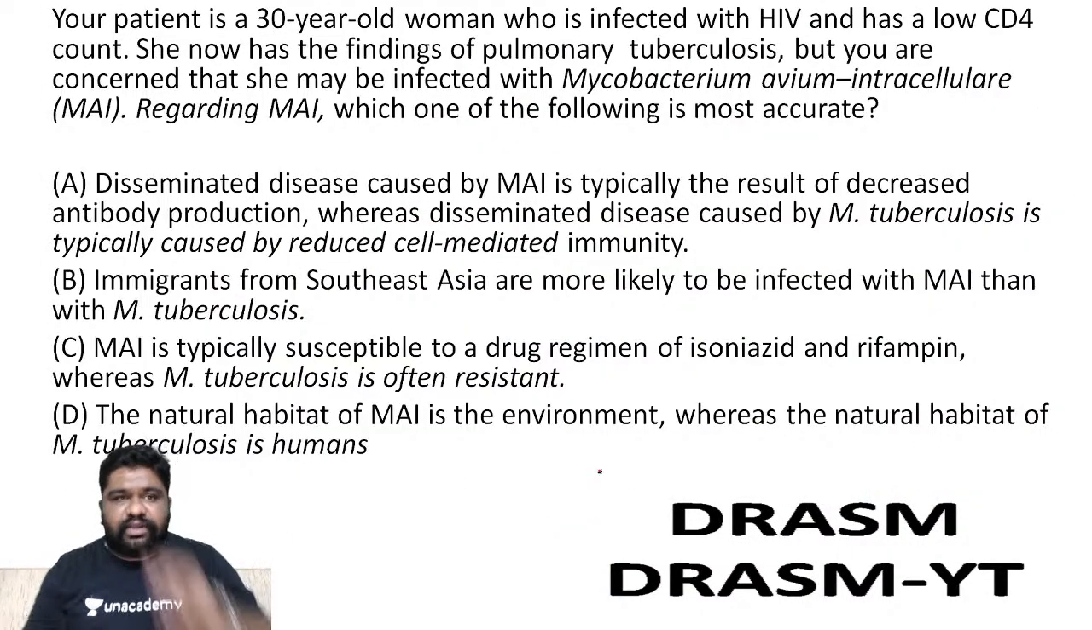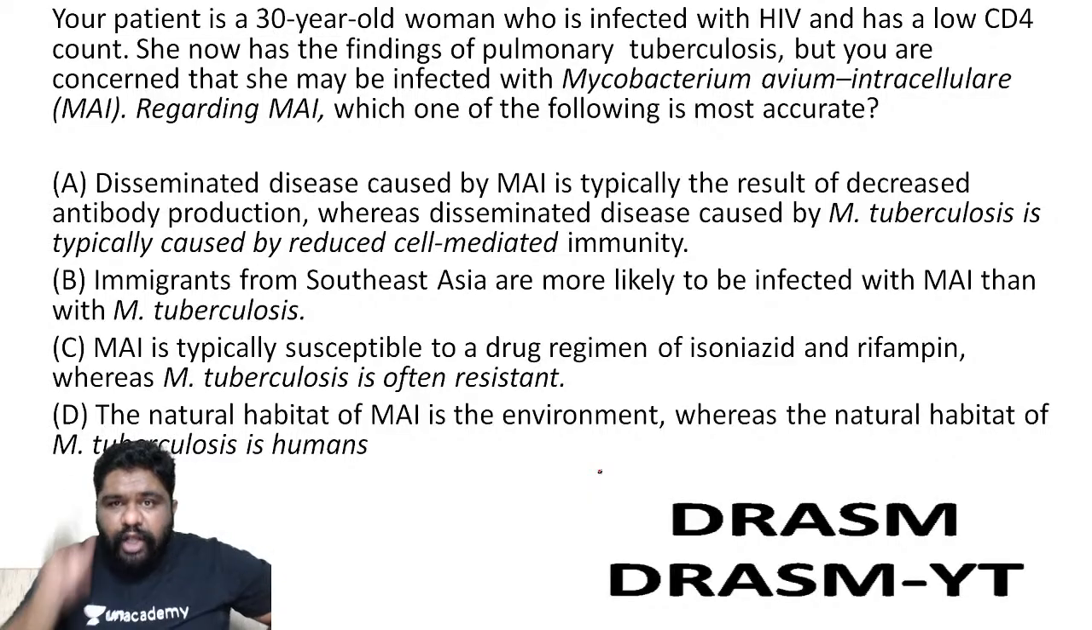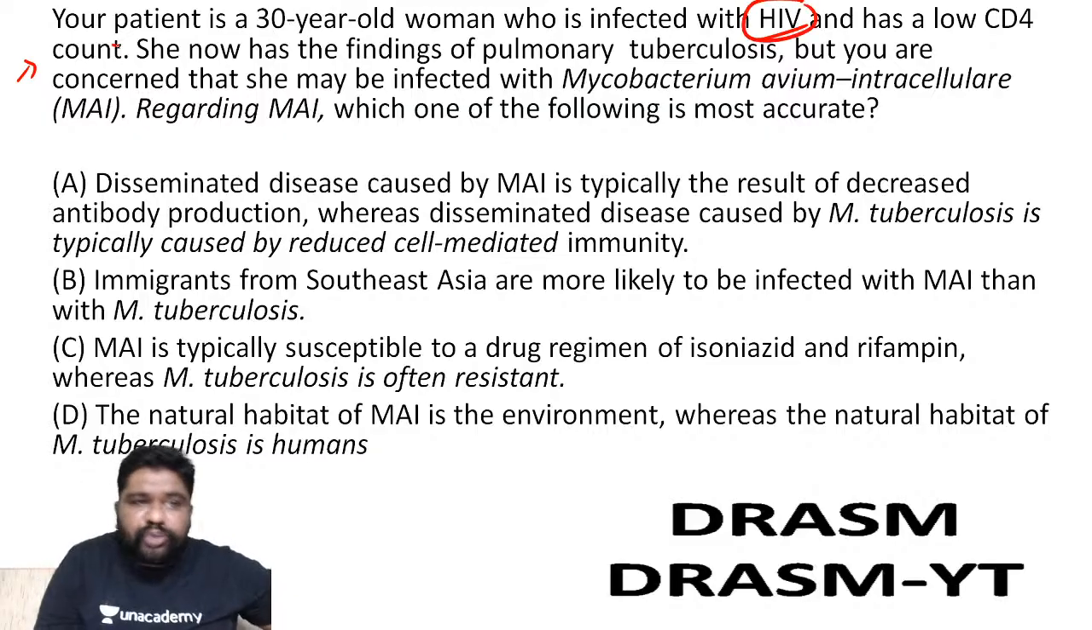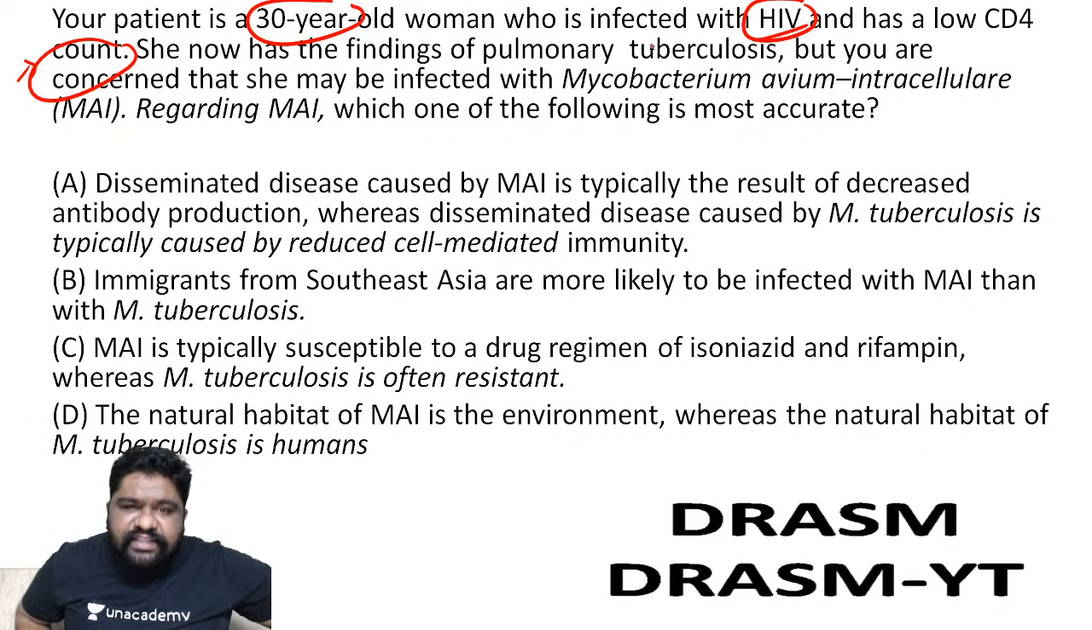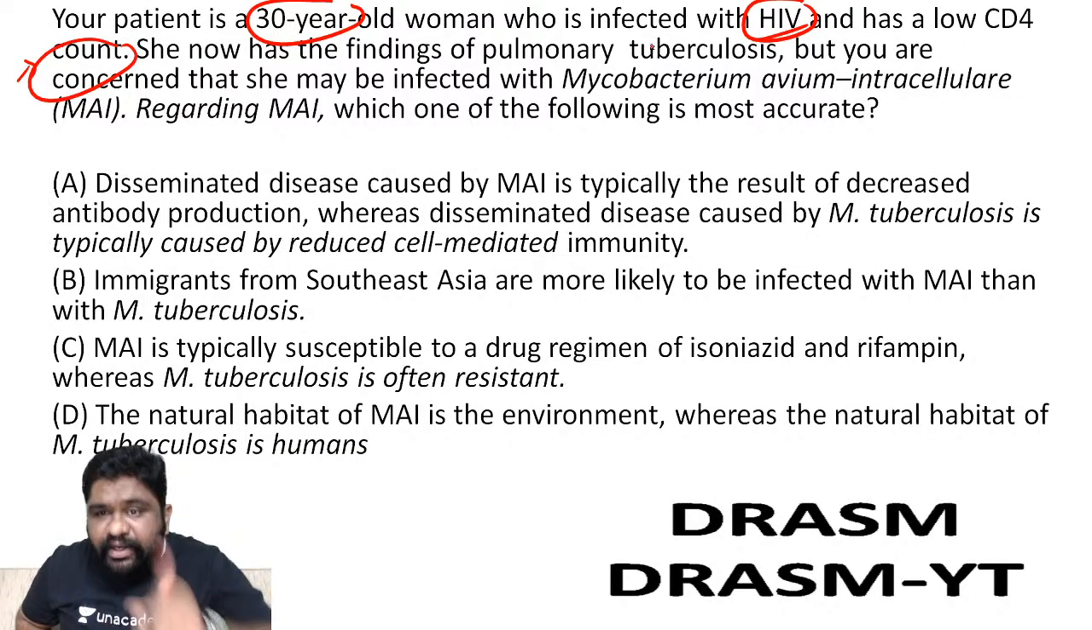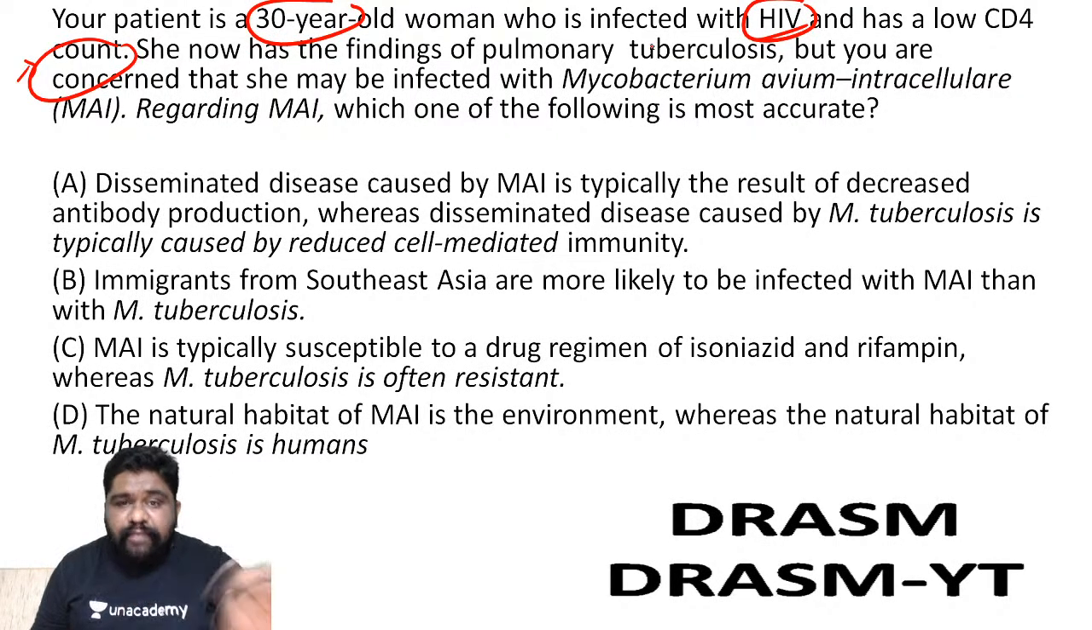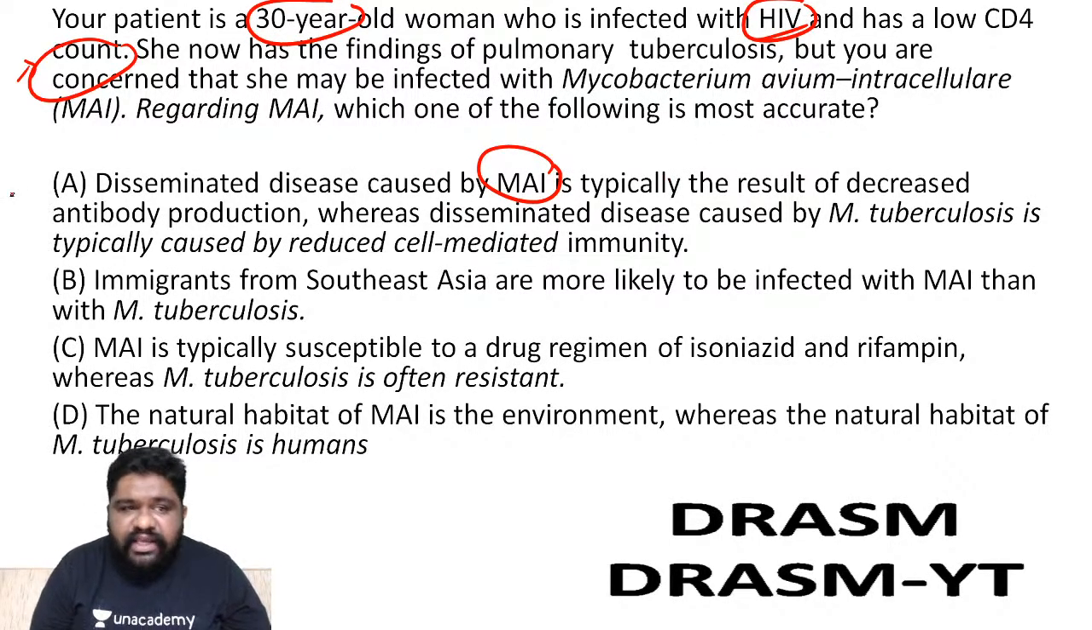Let's go for the actual question here. Look at this. Your patient is a 30-year-old woman who is infected with HIV and has a low CD4 count. She now has findings of pulmonary tuberculosis, but you are concerned that she may be infected with Mycobacterium avium intracellulare. Regarding Mycobacterium avium intracellulare, which of the following is most accurate? A. Disseminated disease caused by MAI is typically the result of decreased antibody production, whereas disseminated disease caused by MTB is because of reduced CMI immunity. I repeat, dissemination by MAI is because of decreased antibody production, and dissemination of MTB is because of decreased CMI.